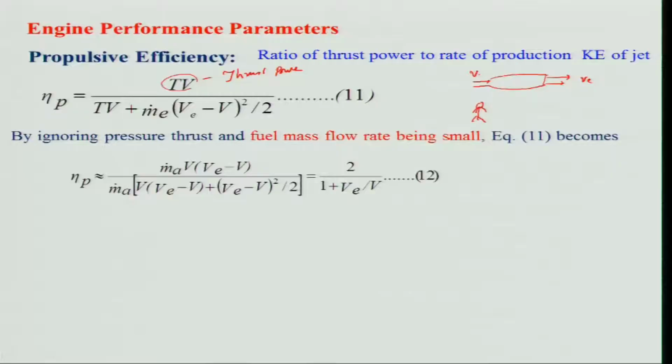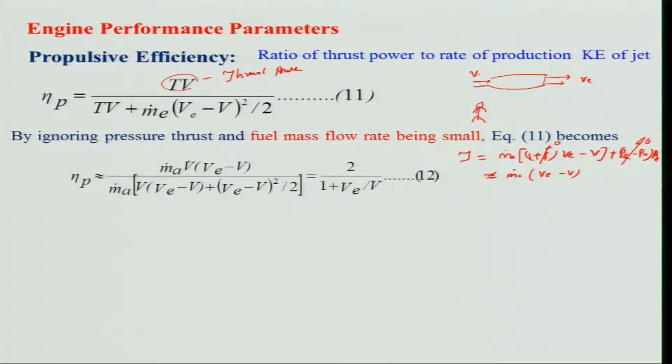The thrust expression, m dot A into 1 plus F, V E minus V, plus P E minus P A into A E, right. We are saying this is 0 and this is also 0, F. It is not true, but we are saying it for simplicity. Then I will get m dot A into V E minus V. Actually, this is approximately equal, right.